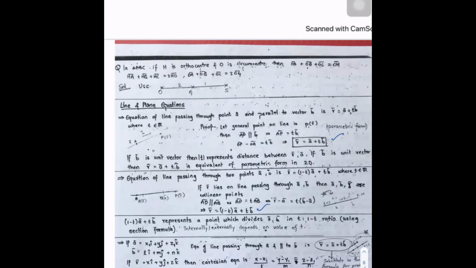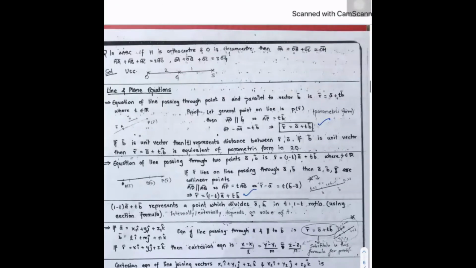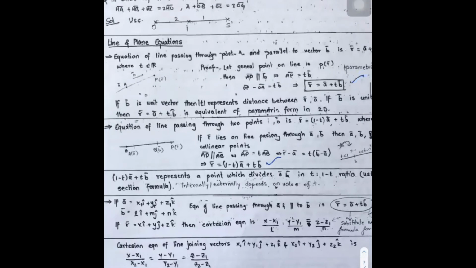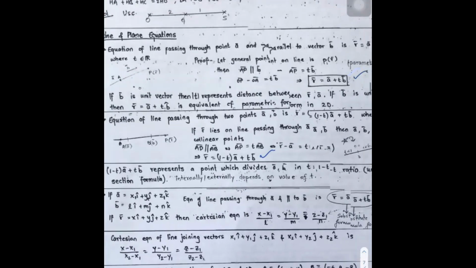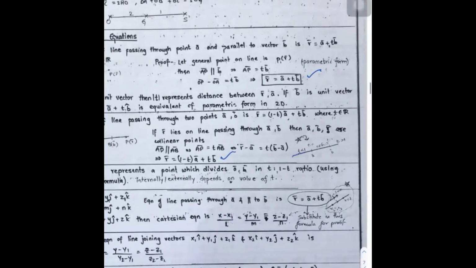So R bar equal to A bar plus T B bar is one case: it passes through point A parallel to vector B. And passing through 2 points is R bar equal to (1 minus T) into A plus T B. The line segment equation is also like this only, because if you remember, we wrote this case here. Between A and B, T belongs to 0 to 1. To the right side of B, T is greater than 1. And to the left side of A, T is less than 0.